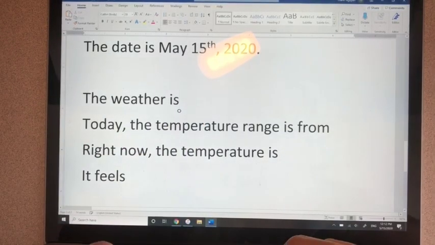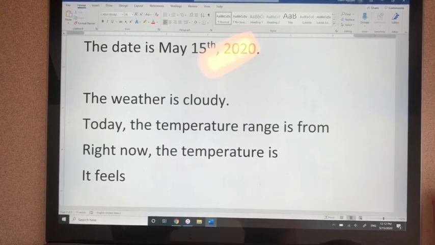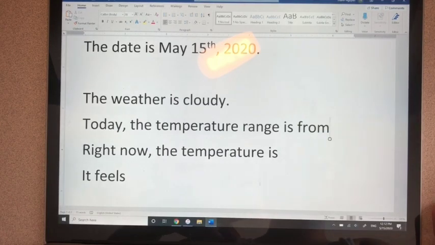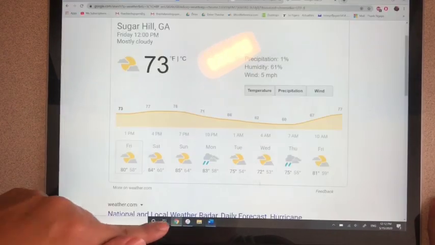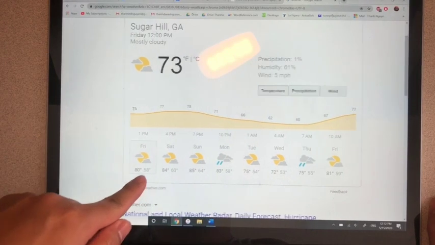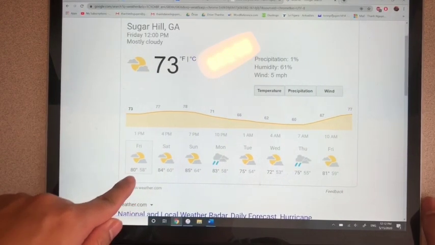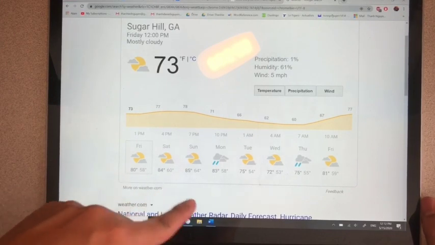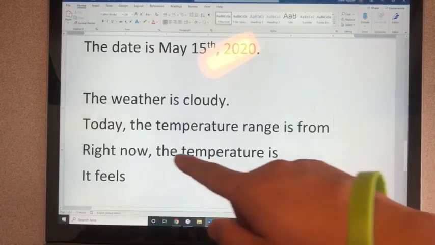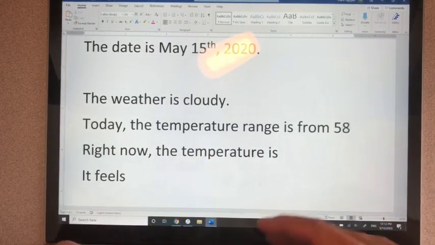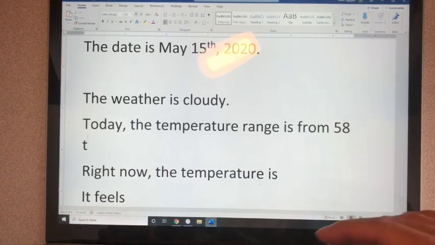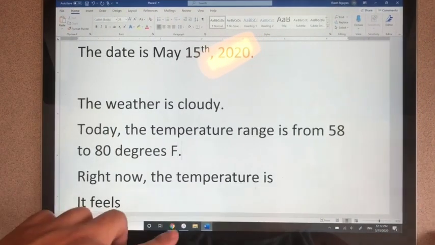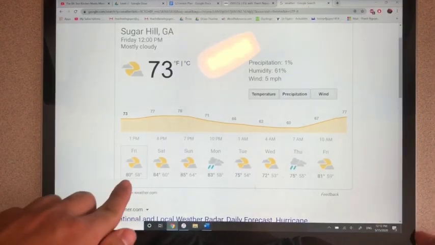So the weather is cloudy. Today, the temperature range is from, so we always start with the low temperature first. This is the temperature range here at the bottom. The temperature range has the low temperature and the high temperature. The low temperature is 58 degrees and the high temperature is 80 degrees. Today, the temperature range is from 58 to 80 degrees. Am I right? Yes, 58 to 80 degrees.